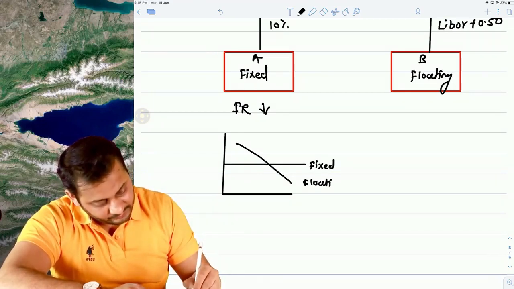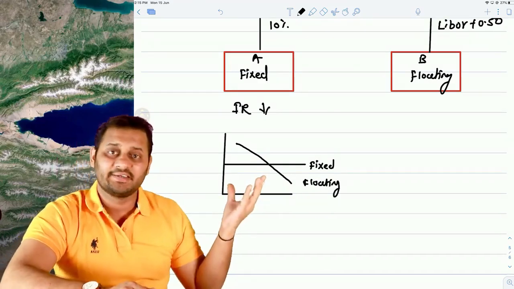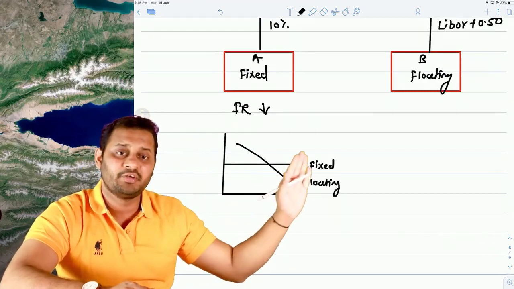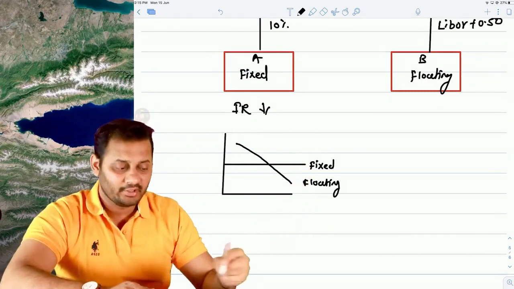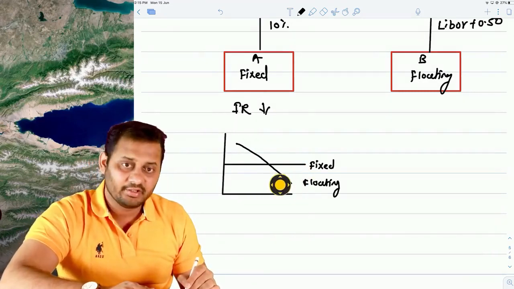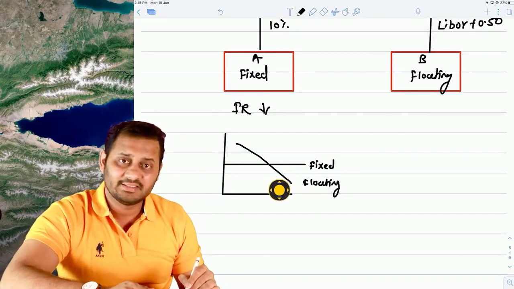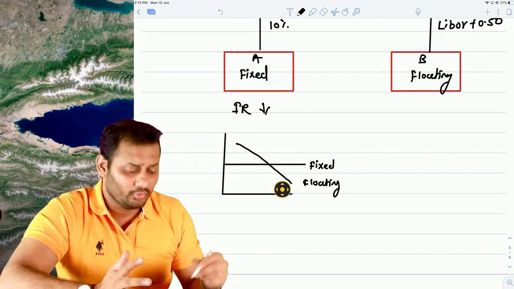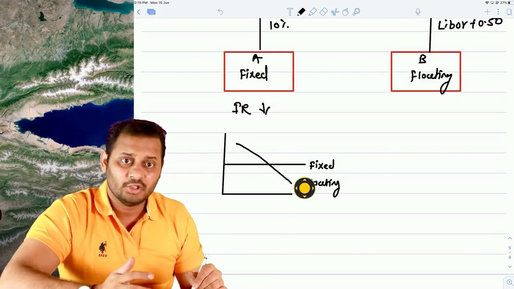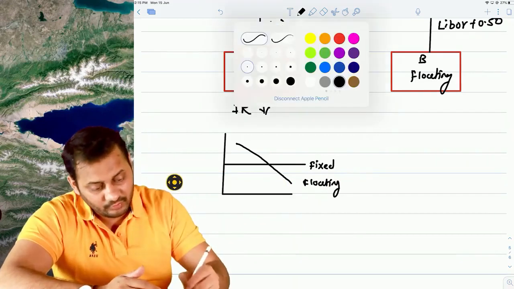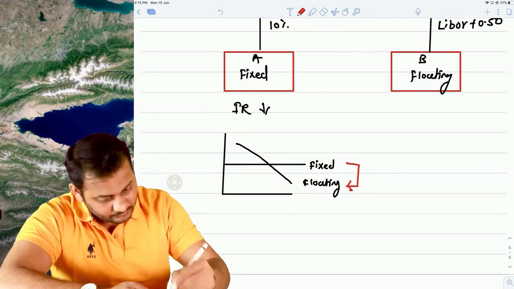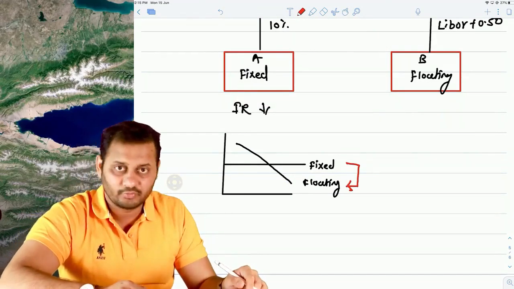Now you tell me, if such is the expectation, don't you think this party A would want to shift himself into floating rate? Because at this point, the interest rates are low and he wants to pay low. No, who doesn't want to pay less interest? So this party wants to shift from fixed to floating. This is the meaning. This party wants to shift from fixed to floating.